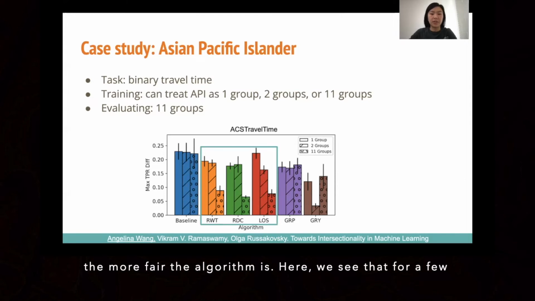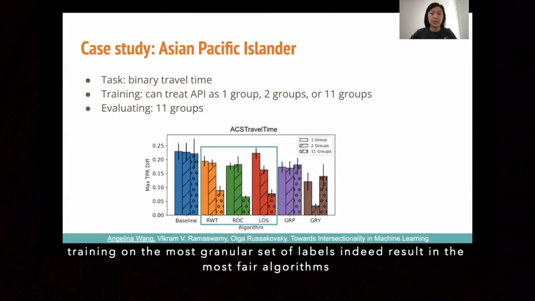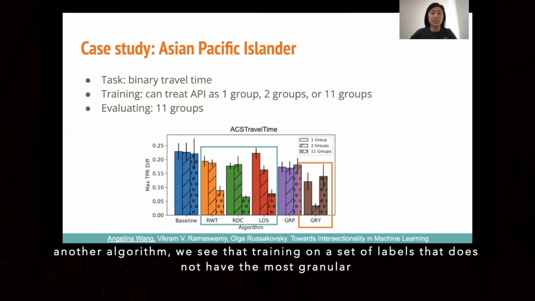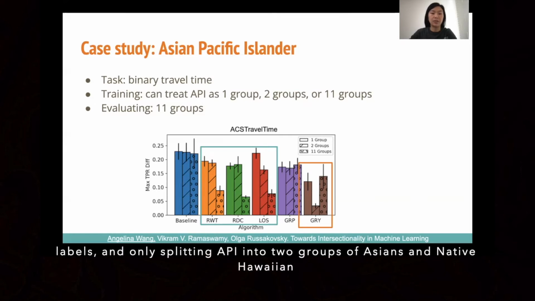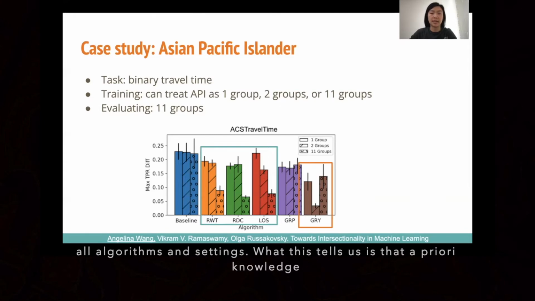Here, we see that for a few of the algorithms, perhaps as expected given the known differences amongst the API group, training on the most granular set of labels indeed results in the most fair algorithms when evaluating on the same. However, surprisingly, for another algorithm, we see that training on a set of labels that does not have the most granular set of labels and only splitting API into 2 groups of Asians and Native Hawaiian and Pacific Islanders performs better and actually is the most fair across all algorithms and settings.